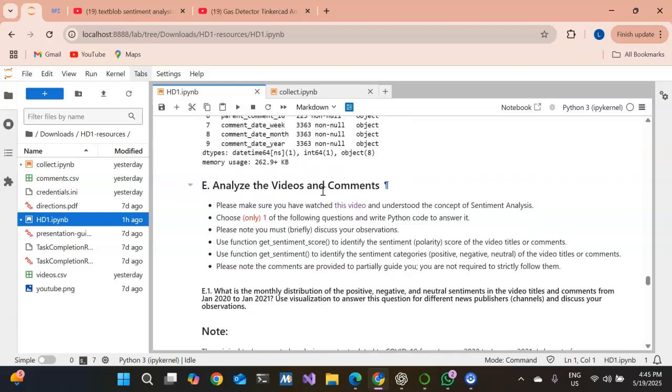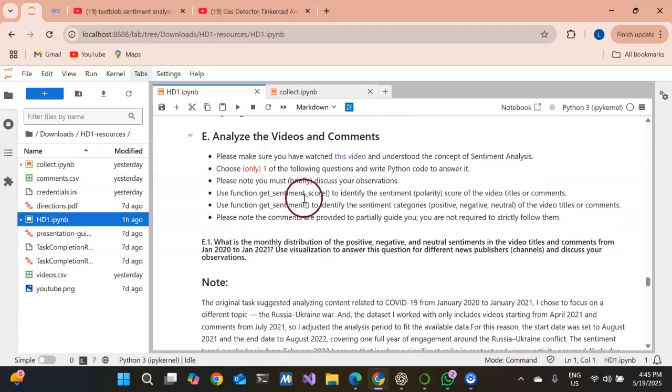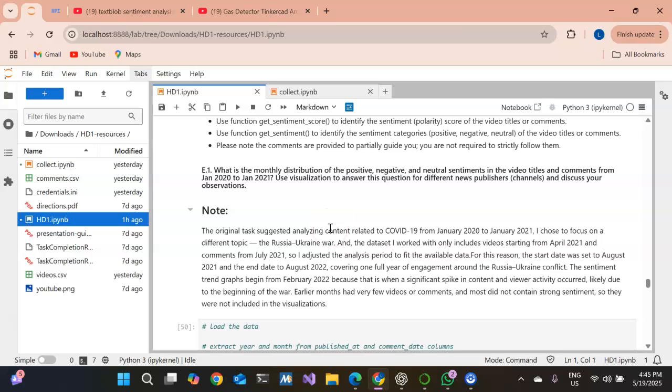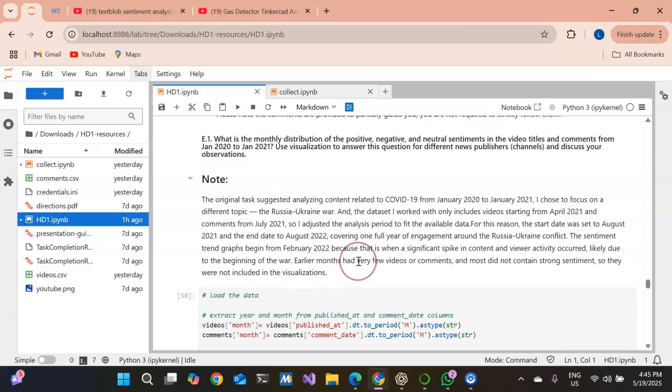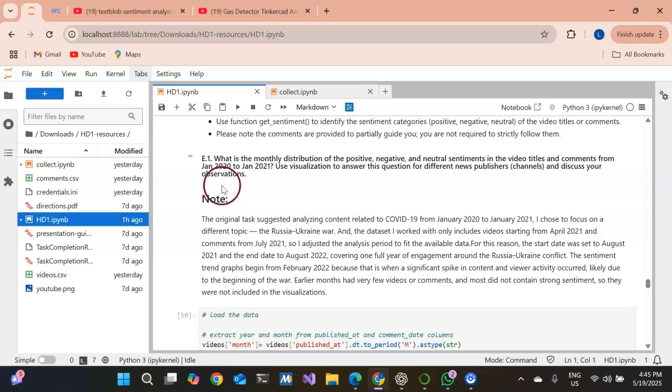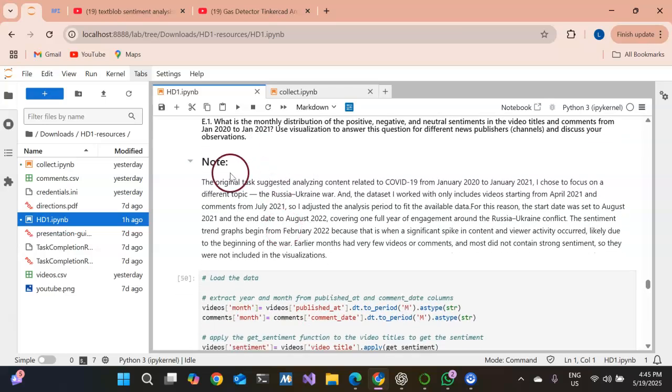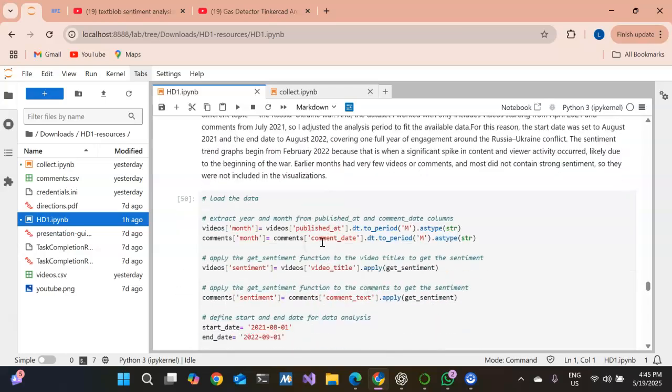Then I move to my analysis. For that one I have chosen E.1, and basically this is a simple note: as the original topic was about COVID-19, and in this question it was mentioned that I have to analyze from 2020 to June 2021, but as the Russia-Ukraine war started in 2022, I just changed the start and end date. Here I have just described the whole situation.